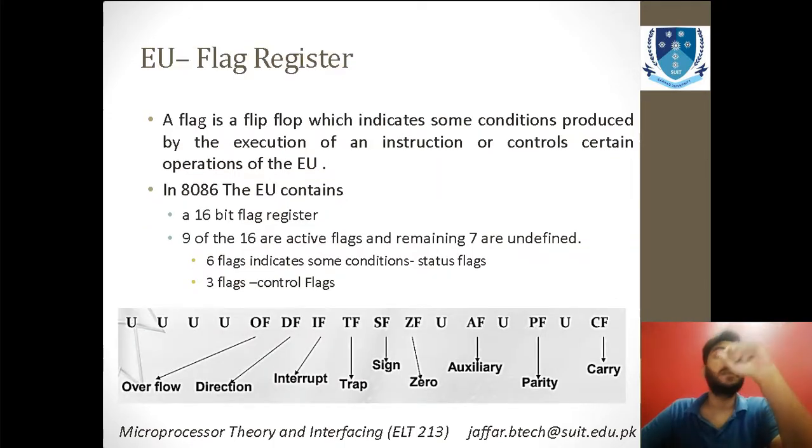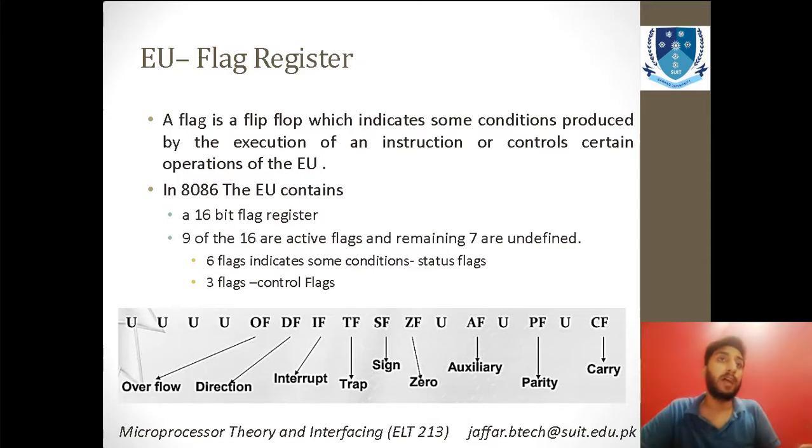Now coming towards another very interesting topic of registers that are also a part of the EU, the execution unit. What is a flag? A flag is basically a flip-flop which indicates some general conditions or outputs that are achieved after some operation.